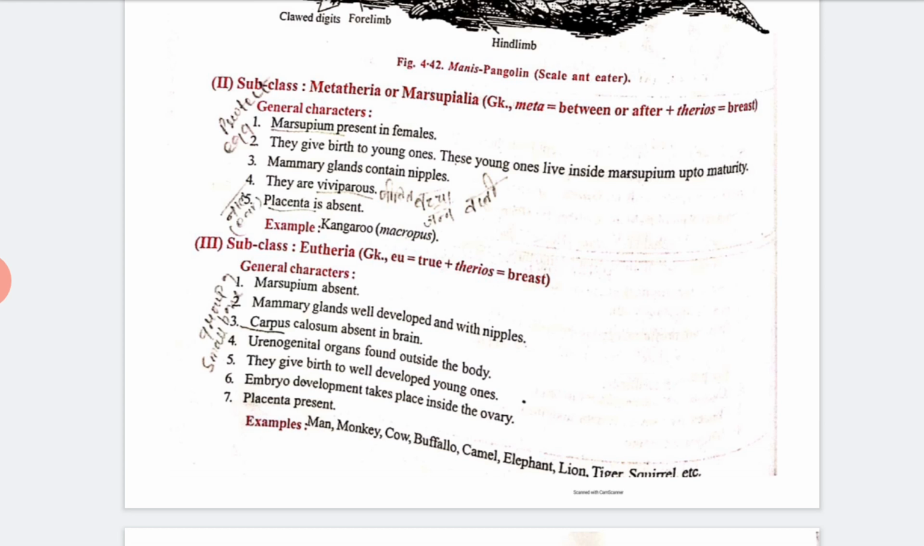Now next is Eutheria. Eu means true and theria means breast. In this, mammary glands are well developed with nipples, and corpus callosum is present in the brain. They give birth to well developed young ones. Embryo development takes place inside the uterus. Placenta is present. Examples are man, monkey, cow, buffalo, camel, elephant, lion, tiger, squirrel, etc.